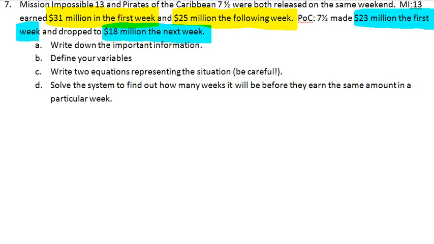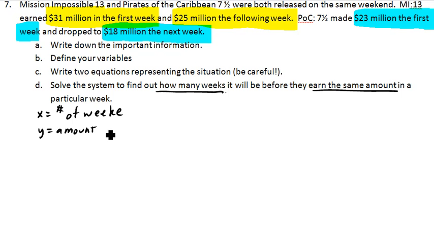So let's define our variables. It looks like it says solve the following system to find how many weeks it will be before they earn the same amount. So it sounds like one variable needs to be the number of weeks. Very often you can look in the question itself and figure out what your variables are supposed to be. If it's asking how many weeks to earn the same amount, x is the number of weeks. So y needs to be the total amount made in a week. So that's in millions, of course.